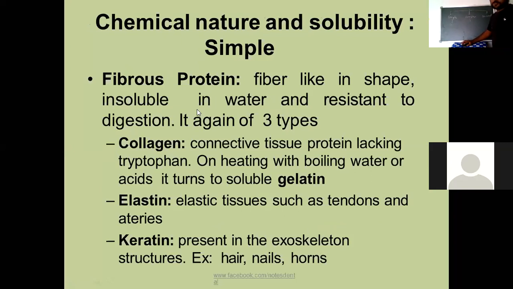Next, fibrous proteins, which are also a category of simple protein like globular proteins. Fibrous proteins are fiber-like in shape, insoluble in water, and resistant to digestion, right? These are of three types: collagen, elastin, and keratin. All are fiber-like in shape.